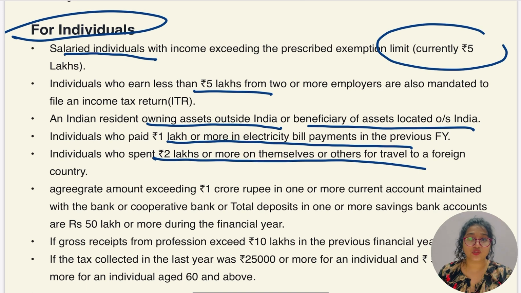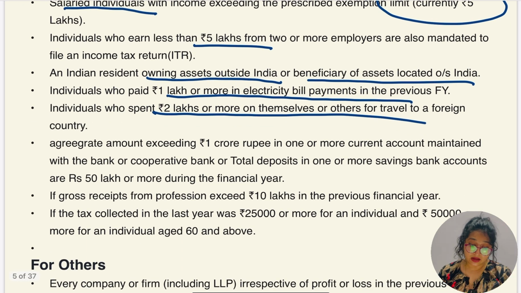Which individual? X, because Y was not earning, let's assume, so the husband's income was spent there, right? So the individual who is spending 2 lakh or more in a foreign country has to compulsorily file the return.